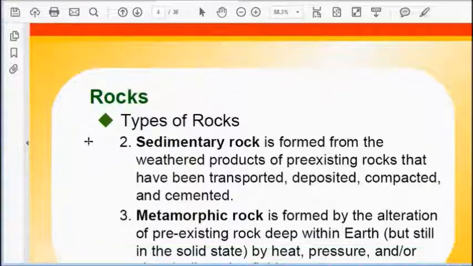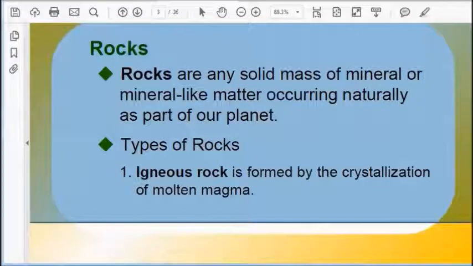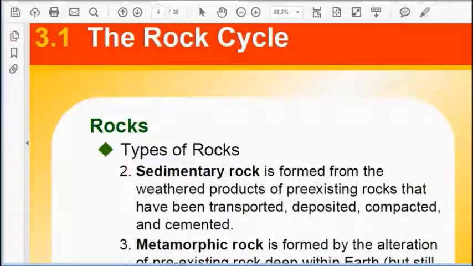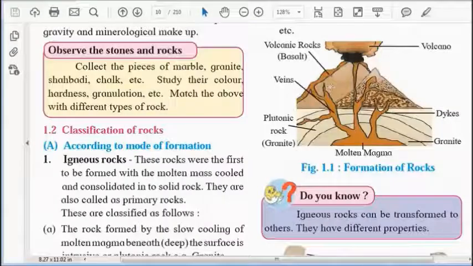Now let us see what molten magma means. You might have heard about volcano. So what is erupted from volcano? That is magma. Now in this case, the second kind of rock is sedimentary rock. But before that, let us see what is molten magma.